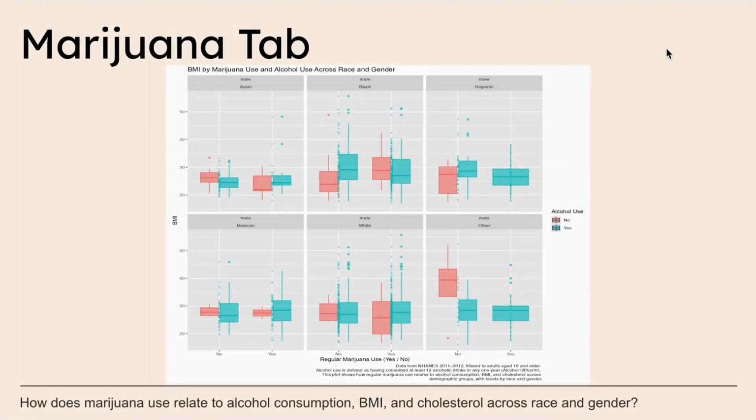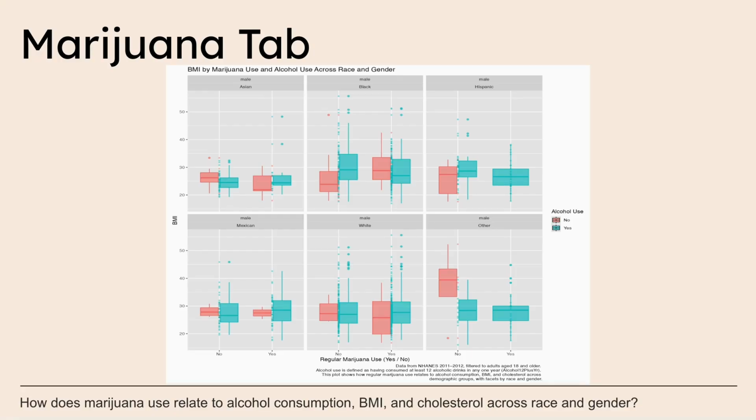For the marijuana tab, we sought to explore the question: how does marijuana use relate to alcohol consumption, BMI, and cholesterol across race and gender? Data comes from the NHANES-RAW 2011-2012 year and is filtered to adults aged 18 and older. Alcohol use is defined as consuming at least 12 drinks in any one year, and it is coded as yes or no. This current plot is showing BMI by marijuana use and alcohol use across race and males.